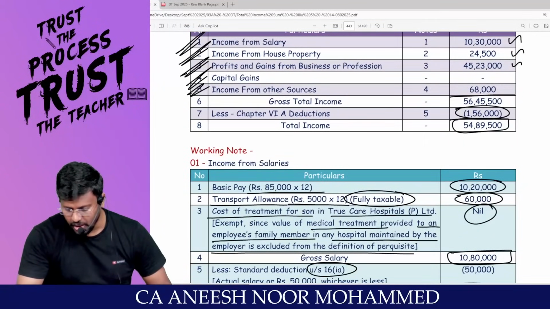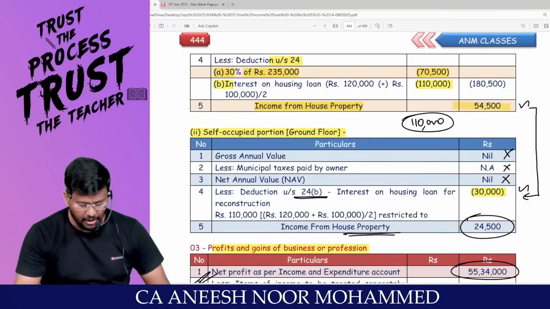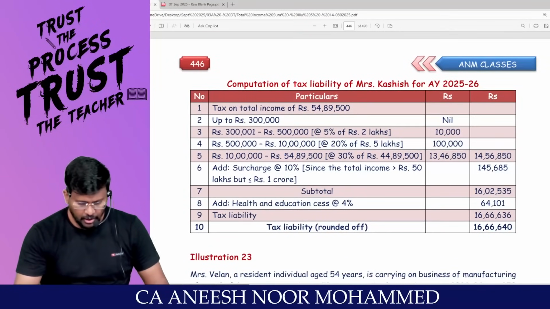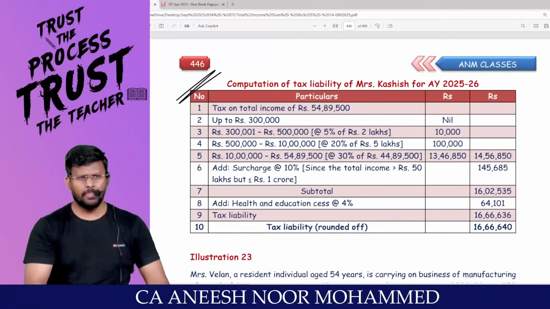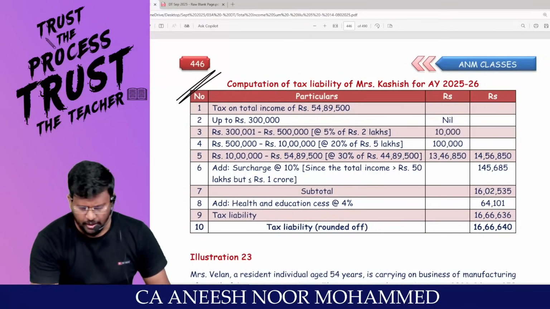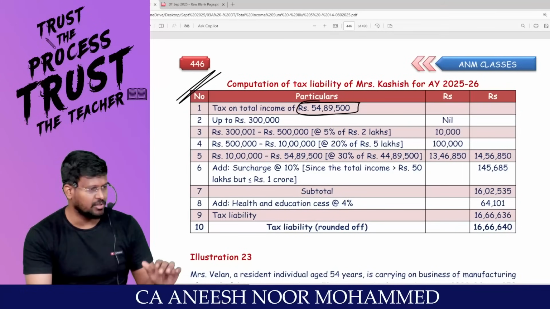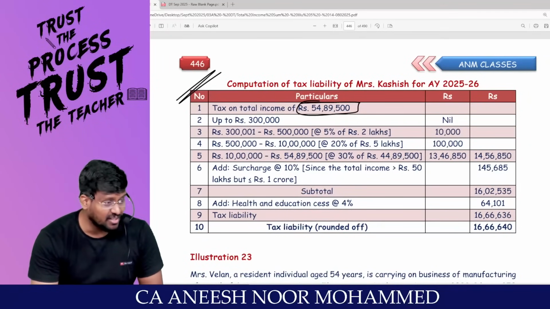That's it. The total income is 54,89,500. Now we have to calculate the tax payable. They want tax also. Can we calculate the tax payable? There is no special income and all, only normal income. Sir, 54,89,500. You tell me, my dear lovable students, default tax regime or optional tax regime? Optional tax regime.